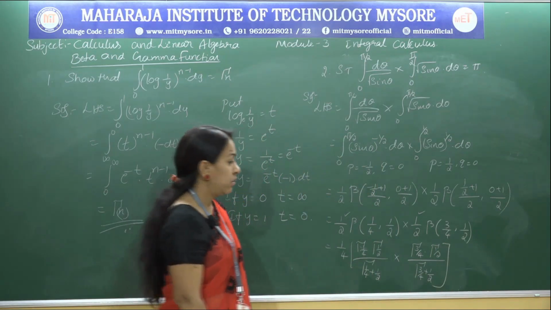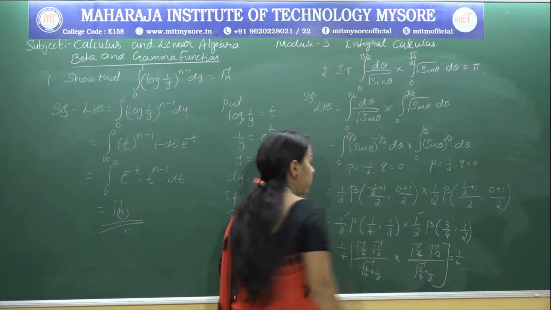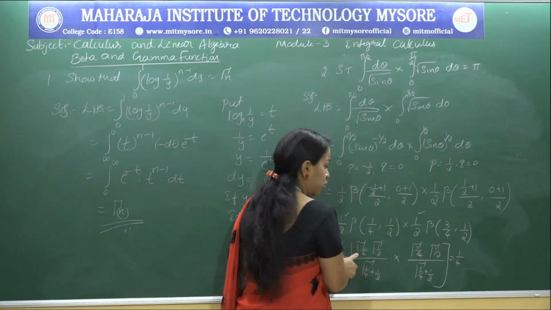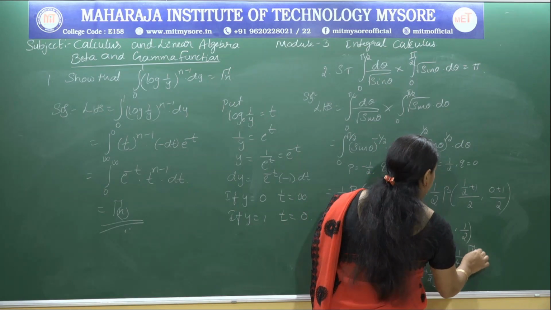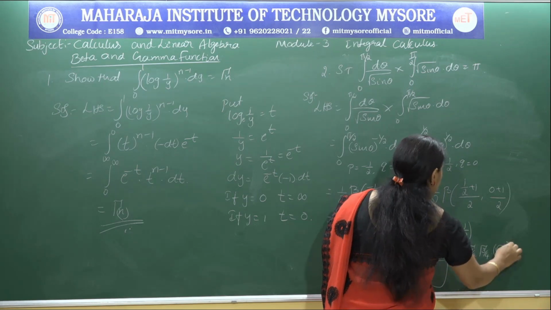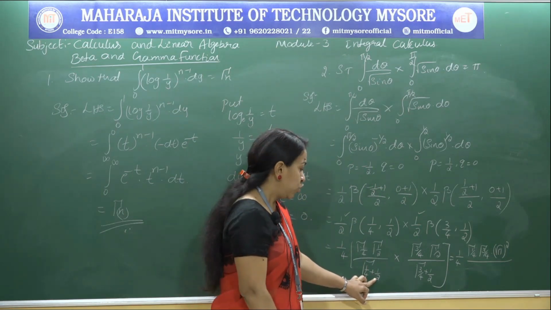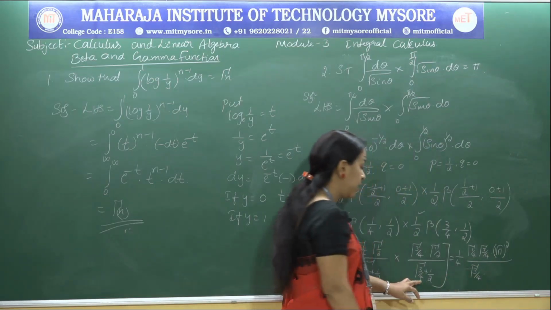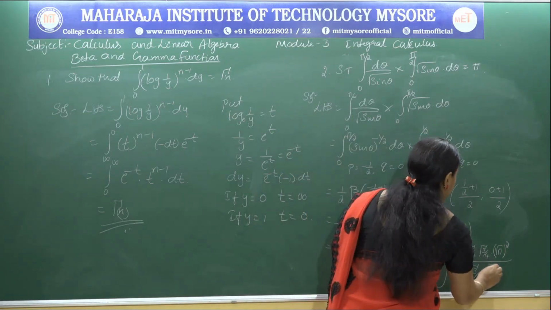Now, simplify this, that is 1 by 4 into gamma 1 by 2 gamma 1 by 2, that is gamma half is root pi. And the multiple of these two, gamma 1 by 4 into gamma 3 by 4 we have. So, we have gamma 1 by 4 gamma 3 by 4 into root pi whole square, whole divided by, this is 1 by 4 plus 1 by 2. So that we have 3 by 4. So, gamma 3 by 4 into, and this part, so again 4 LCM, 3 plus 2 by 4, so that is gamma 5 by 4.